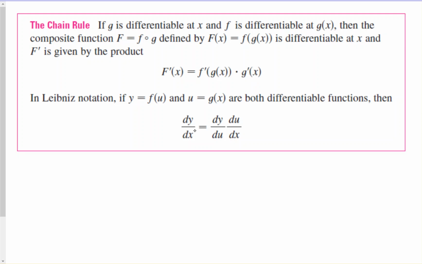It equates to this statement: dy dx will be equal to dy du times du dx. Picture u being the inner function g of x. So we find dy du and then du dx, and as a result the du's would cancel and we'll be left with dy dx. So let's see how this works in practice.